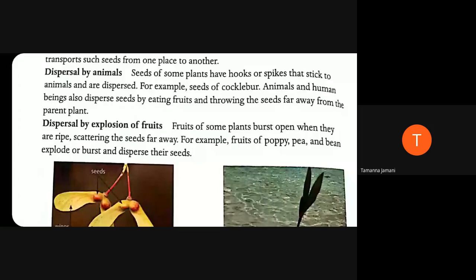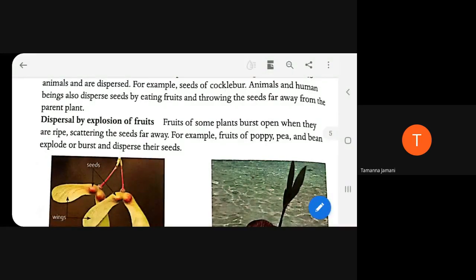See, those vendors who sell the fruits to us bring them from the market. In the market, they get them from the farmer, and in that way these fruits and vegetables travel from one place to another. When it reaches our house, what do we do? We also take out the seeds and throw them anywhere, right? And eat the fruit, eat the vegetable. So wherever we have thrown that seed, if it gets the proper condition for growth, it will grow at that place. In that way, they will travel away from the parent plant.